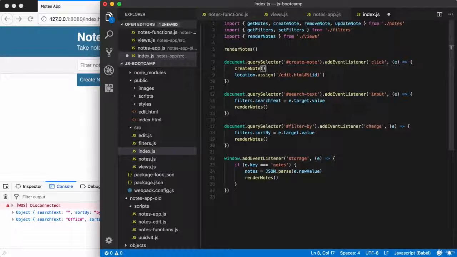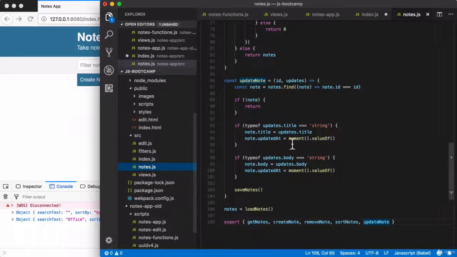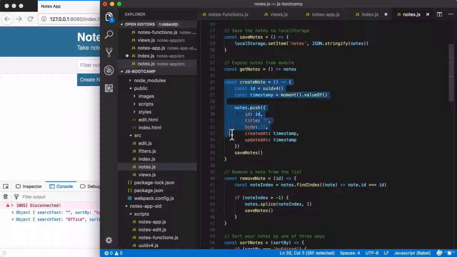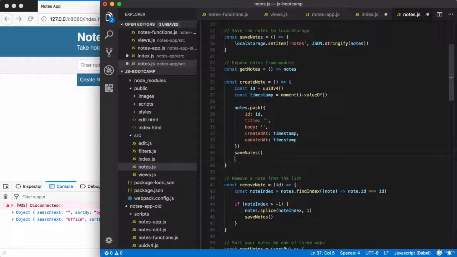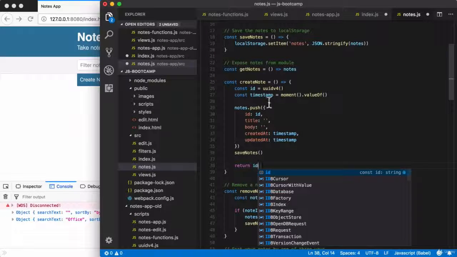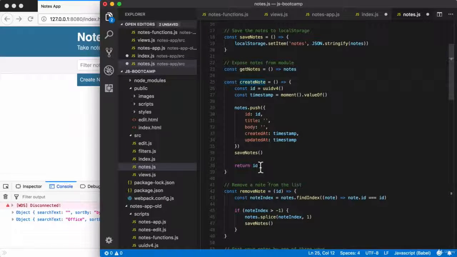Now clearly there's a problem here. We are expecting an ID so we can actually redirect them to the correct location. If I go over to that file, that would be the notes.js file, and go up to createNote, we can see that we currently do not return anything. We could, however, change that. I could return whatever I needed to actually access. So for example, right here, I could use return id to make sure the caller of createNote got the ID of the newly created note.